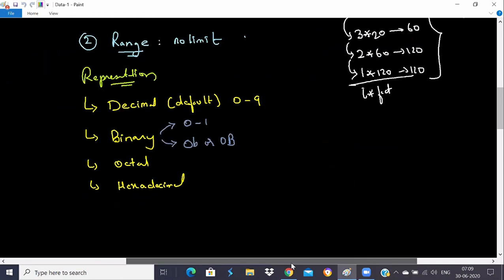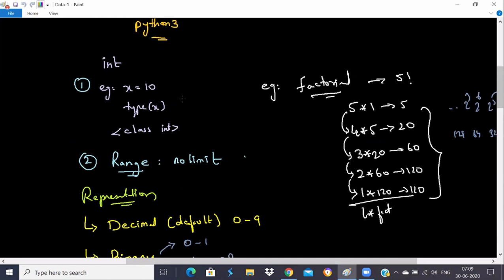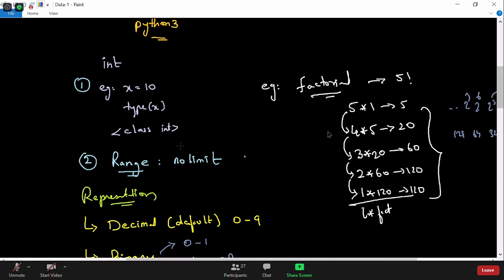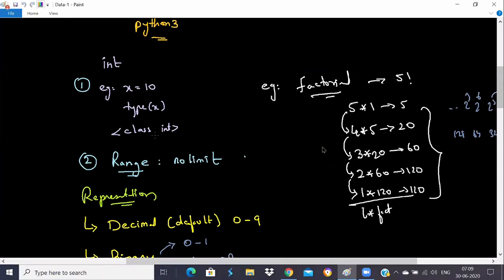Then we also discussed the integer type in Python 3. We've seen that the keyword changed to class instead of type. It will tell you it belongs to a class type. It doesn't mean that Python 3 has classes and Python 2 has a primitive type. No, they also have classes like integer and long. They're all classes in Python 2 as well. They only changed the keyword from type to class because it is more appropriate.